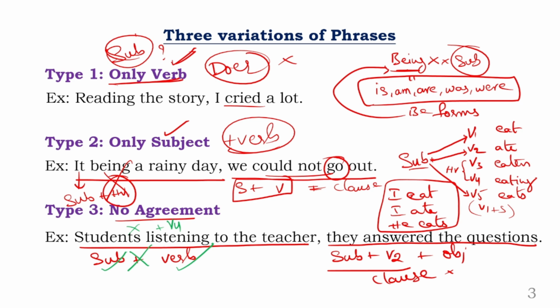And hence we have the definition. What is the definition? Phrase is a group of words that doesn't have subject verb agreement. If subject is missing, that is a phrase. If verb is missing, that is a phrase. If agreement is missing, even that's also a phrase. Okay, clear? So this is all background that I'm going to teach you. Remember, this is all related to the simple, compound, complex sentences. And once we get into the starters, we come to understand the importance of all this. Okay, right. Now let us move on to the next one.